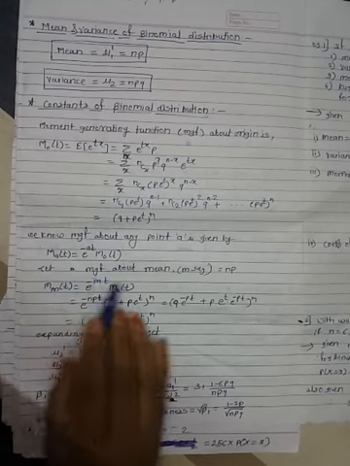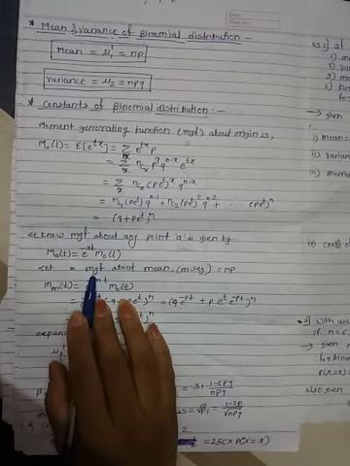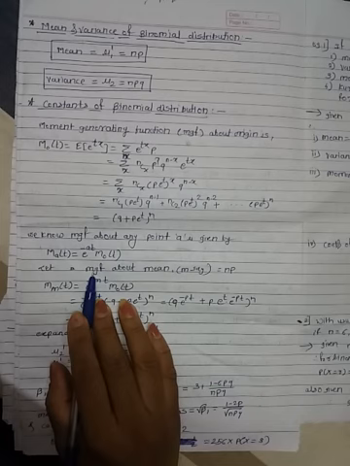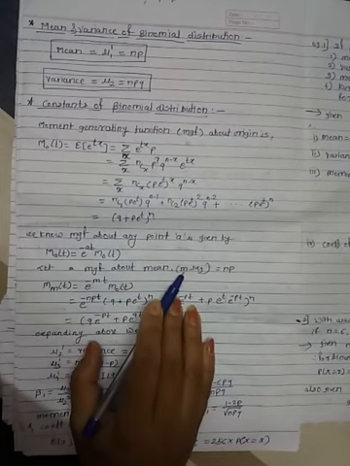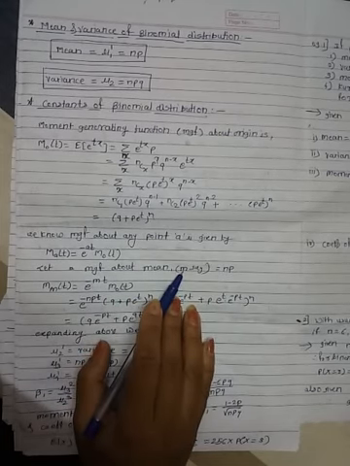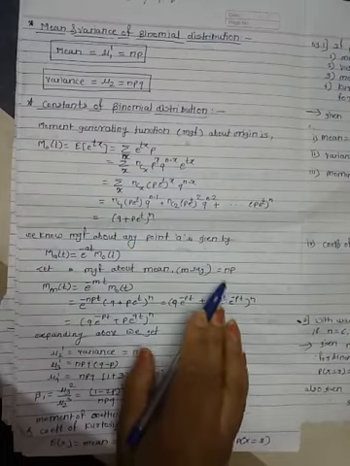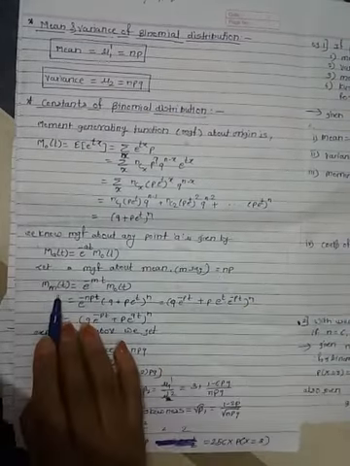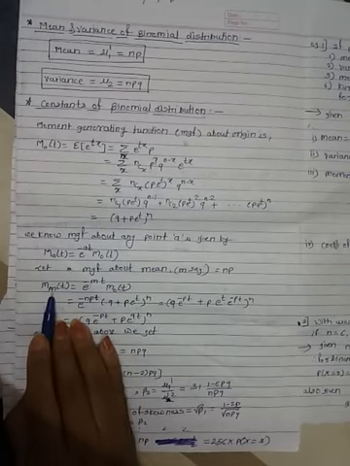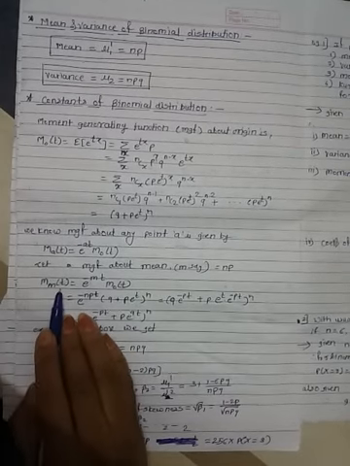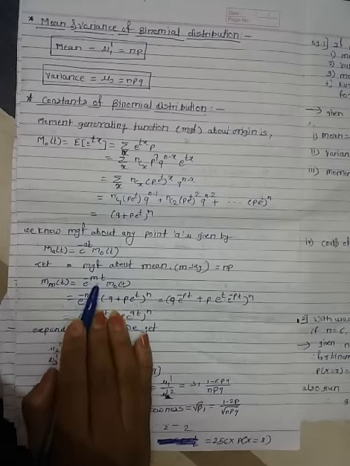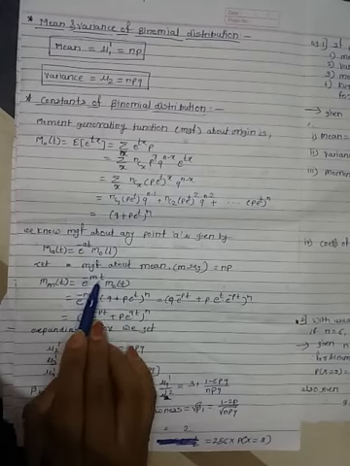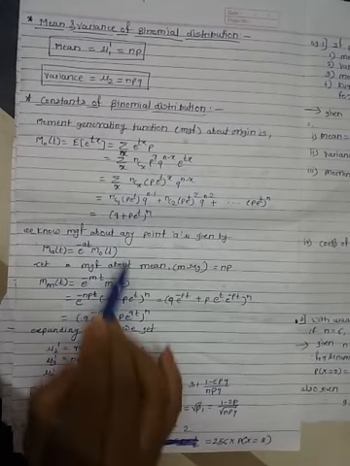Therefore, let us find the MGF about the mean. If you have to calculate the moment generating function about the mean, suppose M is just a notation, and the mean value for the binomial distribution is np. Then with A equal to the mean, M_A(t) is equal to e raised to minus at times M0(t).